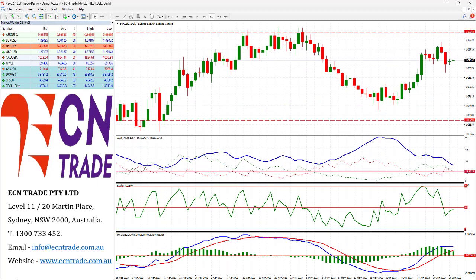Although the economic calendar is light this week, all eyes will be on US Federal Reserve Chair Jerome Powell when he talks on the policy panel at the European Central Bank, or the ECB Forum on Central Banking in 2023 in Portugal. Along with that, we also have the Fed's preferred inflation gauge, which is seen as the core PCE, or in other words, the Personal Consumption Expenditure Price Index.